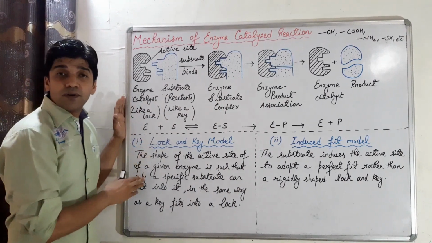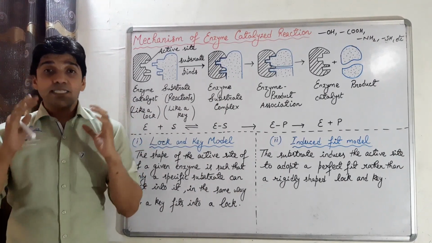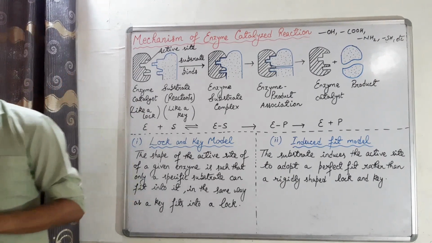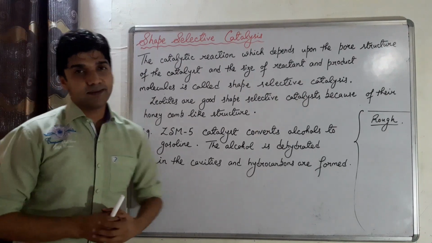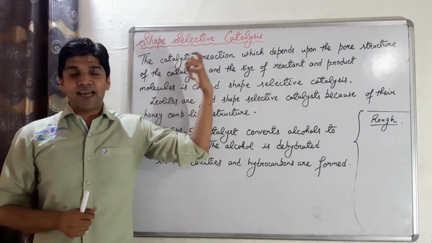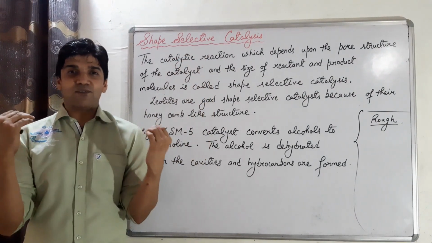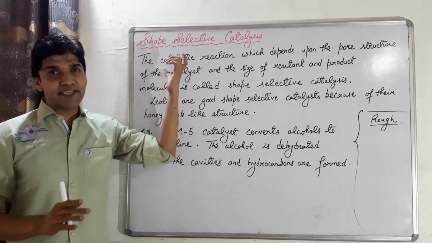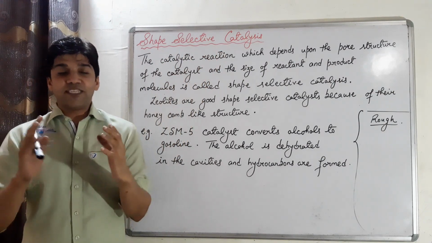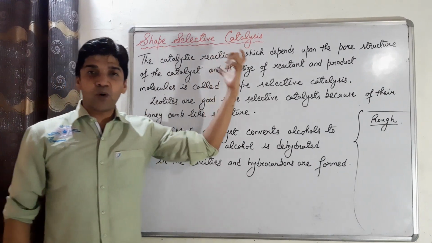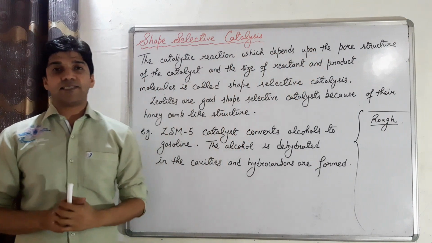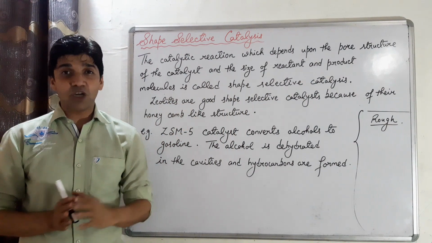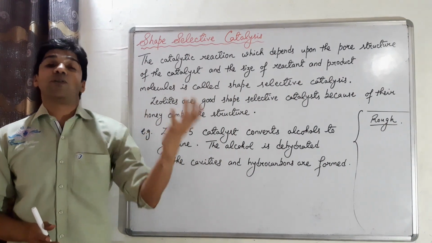So you note this down. Then we'll discuss the shape selective catalysis by zeolites. Now let's come to shape selective catalysis. Let's define what shape selective catalysis is. These are those catalytic reactions which depend upon the pore structure of the catalyst, the cavities of the catalyst, and the size of the reactant and the product molecules.